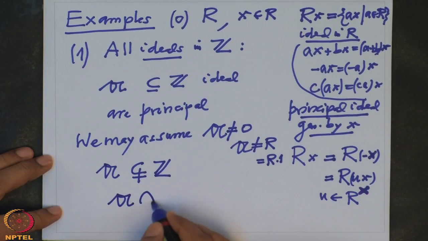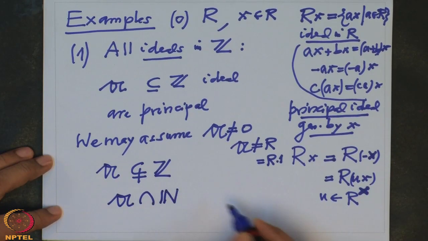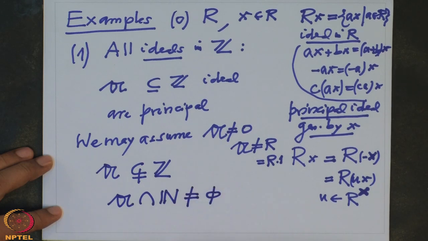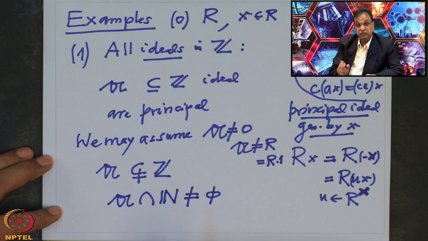So let us take A intersection N. I claim this is non-empty, because I know that A has at least one non-zero element. If it is positive, that element is already in N and A, therefore it is non-empty. If that element is negative, then I take the negative of that element, which is also in A because A is an ideal, and therefore in any case A intersection N is non-empty.